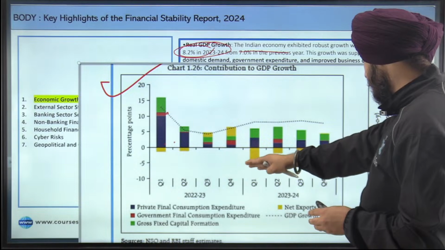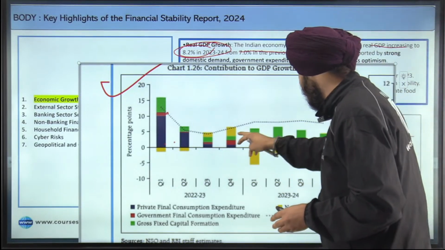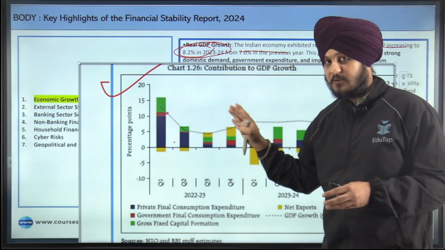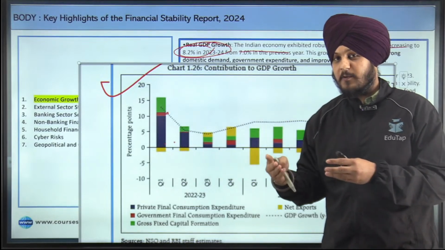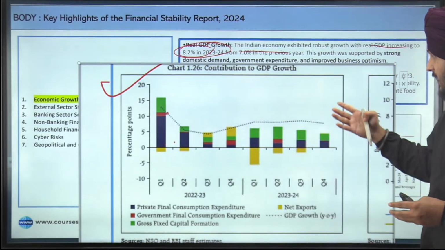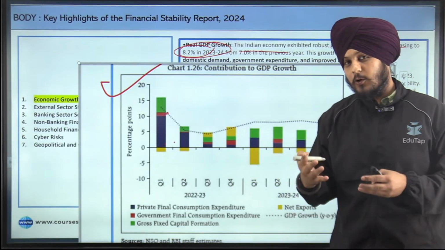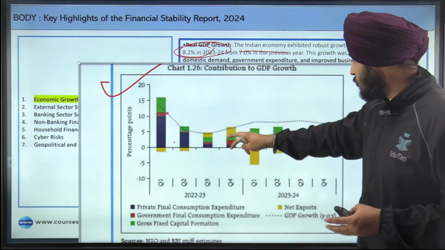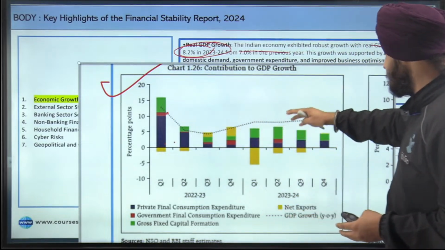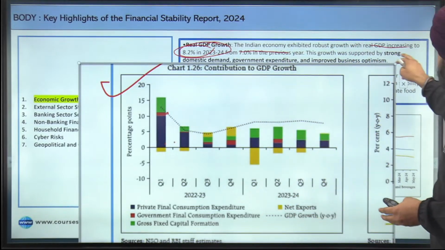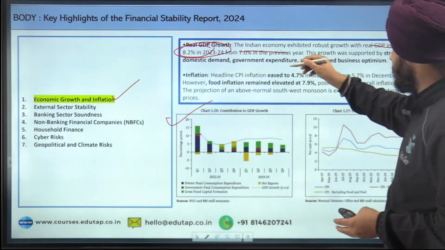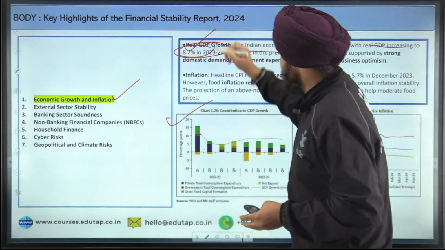And lastly, we have gross fixed capital formation, that is highlighted in the green part. So fixed capital formation means the physical assets that have been created as a part of our economy, for example, the infrastructure like roads, buildings, all such type of things. So in the green color they have been mentioned, and you can see a major role played by all these factors as a part of our increase in the real GDP growth.